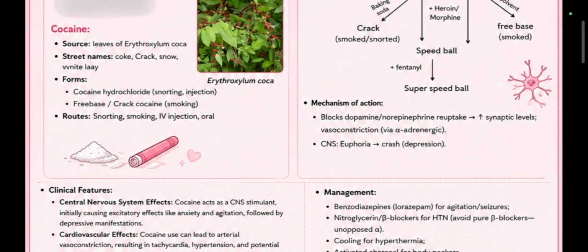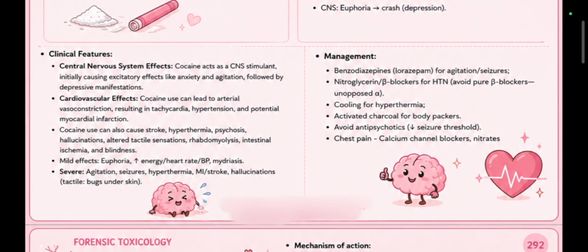What about the clinical features? Number 1, CNS effects. Cocaine acts as a CNS stimulant, and one more thing, cocaine comes under the category of deliriants. Now you may ask, what are deliriants? Deliriants are those substances which cause delirium, which act on the CNS and which cause hallucinations, agitation, impaired judgment and confusion. So cocaine comes under deliriants.